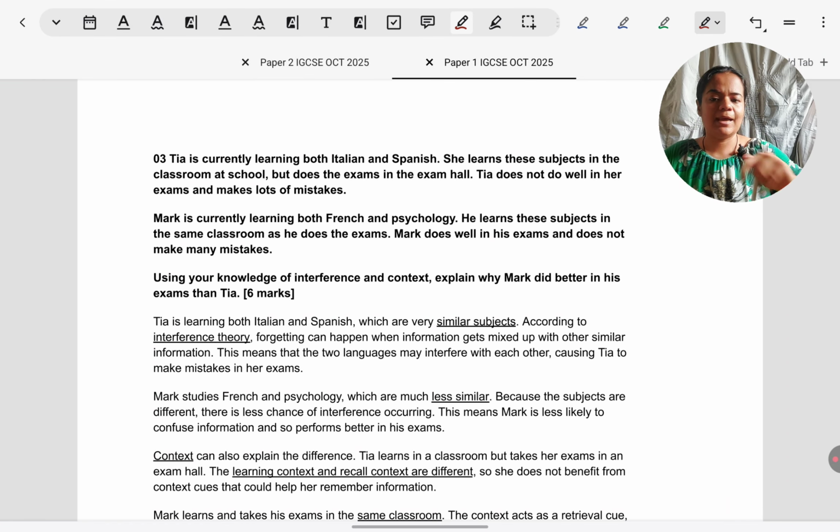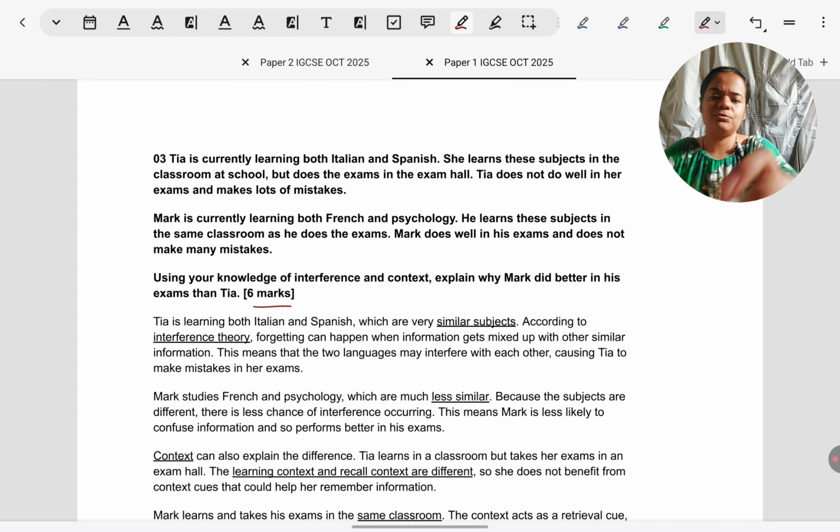Next, similarly, we have a situation question. This time it is from interference explanation of forgetting and context explanation of forgetting. So context dependent forgetting. Same thing has to be done like in the previous answer. Naming, linking, very important. Only it is for 6 marks this time instead of 3 marks. So we have to explain a little more in detail. This time you can think of it as name, explain, link, name, explain, link, 6 marks.